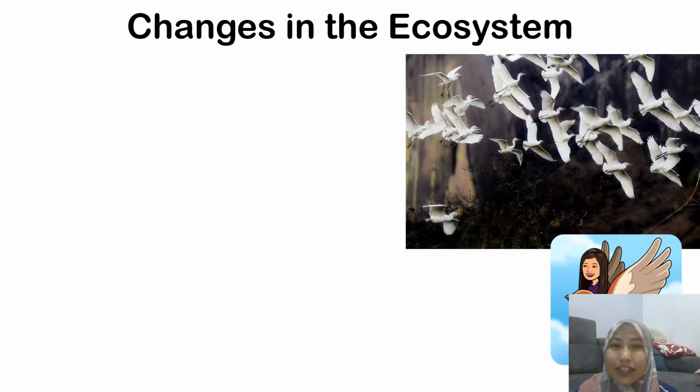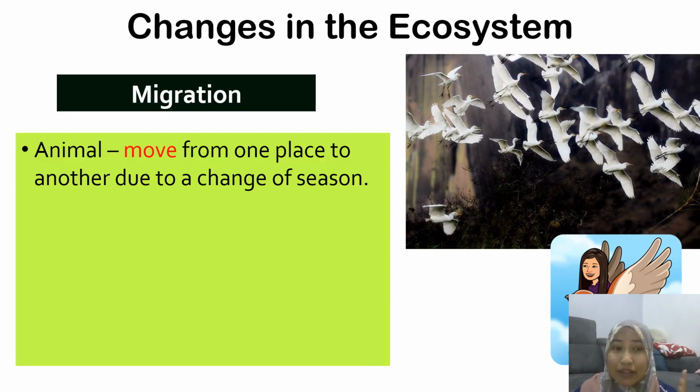Next, we are going to learn about changes in the ecosystem. There are a few changes that can occur in the ecosystem. The first one is migration. So what is migration? It's the movement of an animal from one place to another place due to the change in season. Some animals like to go to another place and then go back after some time. So they move, they migrate a lot.